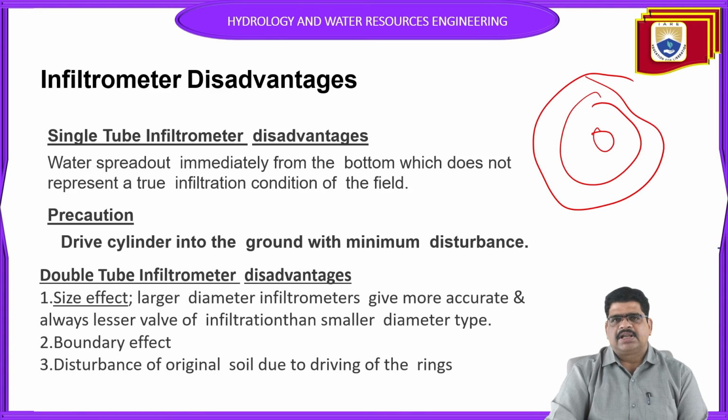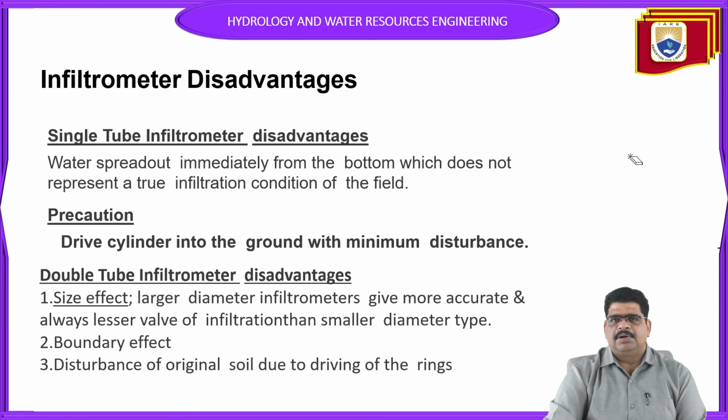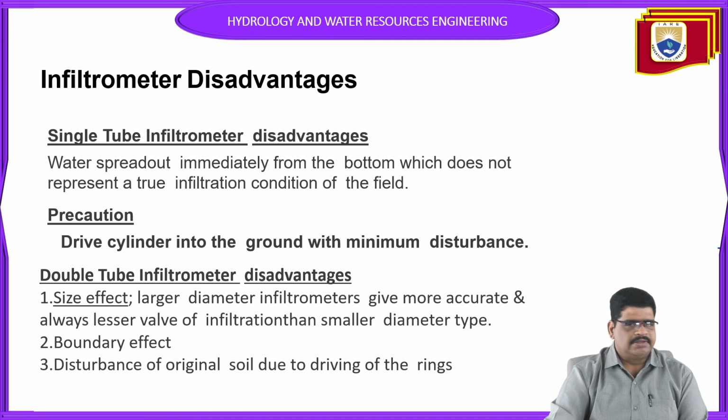By these methods we are calculating the infiltration. So what are they? The single ring infiltrometer, the double ring infiltrometer, and the next one is the infiltration simulators. By applying the simulators, we find the infiltration, taking the values over a certain period of duration, and the infiltration on a certain area can be affected. As we discussed previously, some of the factors can also be taken into consideration when infiltration is calculated.